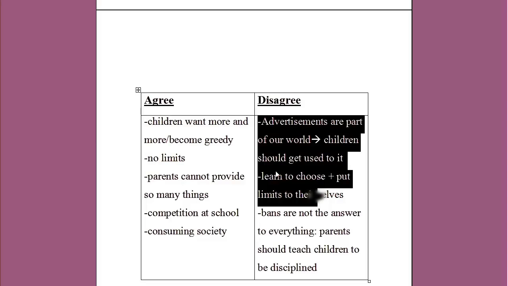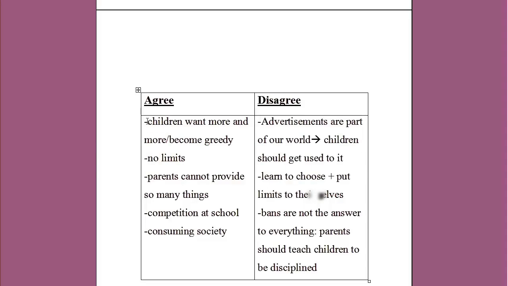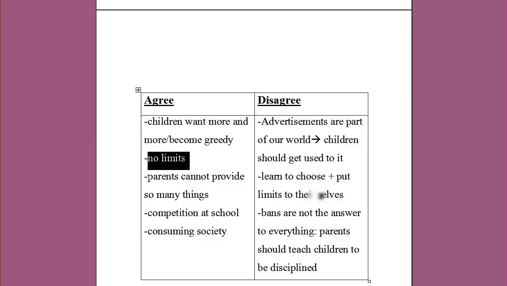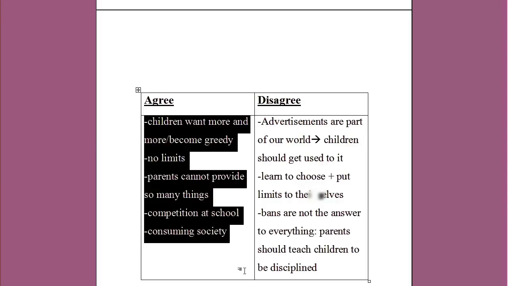Write these down as they come in your mind. Okay, so we have some opinions about agreeing. Children want more and more and become greedy. They have no limits. Parents cannot provide so many things. Competition at school. They educate children in order to be consuming citizens, which is always a bad thing. So these are all opinions that agree that advertisements should be forbidden.